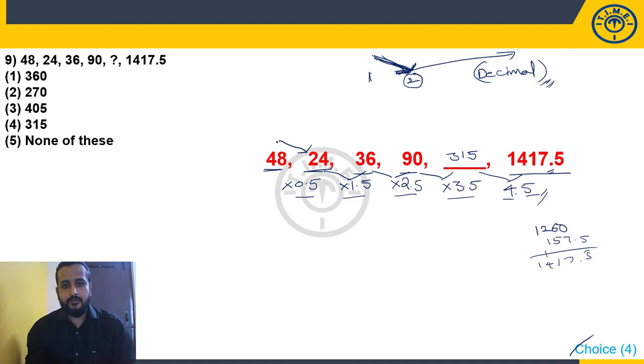And keep this in your mind. If the second number is exactly half of the first number or nearest to half of that number, then you can apply decimal logic. When I say nearest to half of the number, what could be the logic? Let me explain it with this question. Let us take one more: 10, and I am taking 6 here. Next, 8.